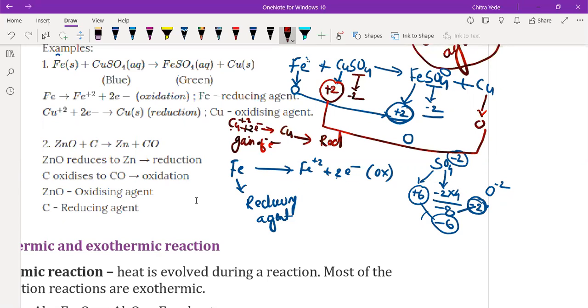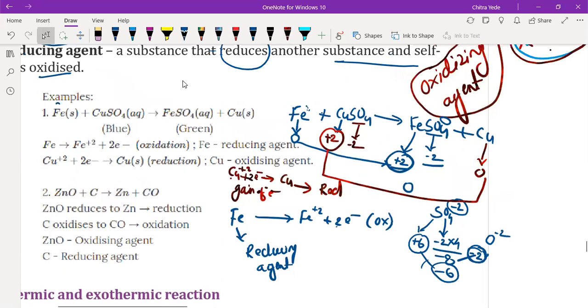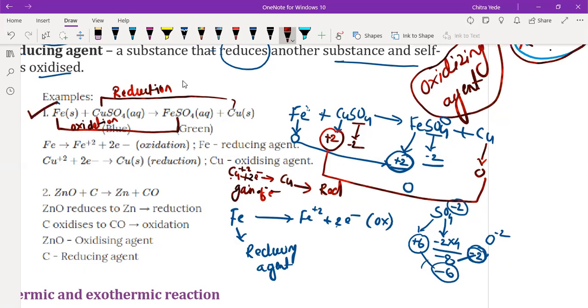So copper is getting reduced and ferrous is getting oxidized. Here we can write that ferrous is getting oxidized, so I'm going to write oxidation here. And copper is getting reduced, so it is a reduction reaction. In this reaction, oxidation and reduction both take place simultaneously. That's why it is a redox reaction.